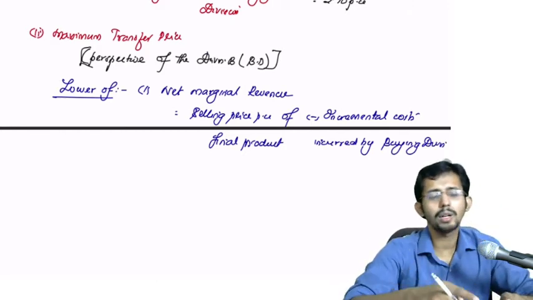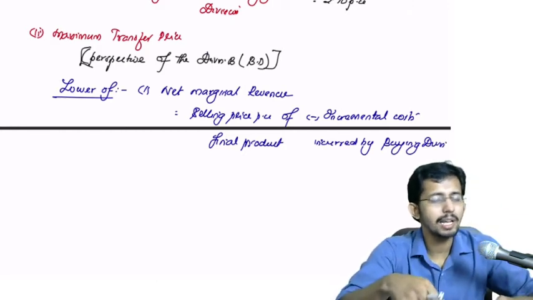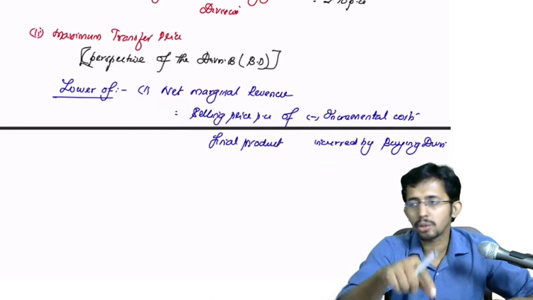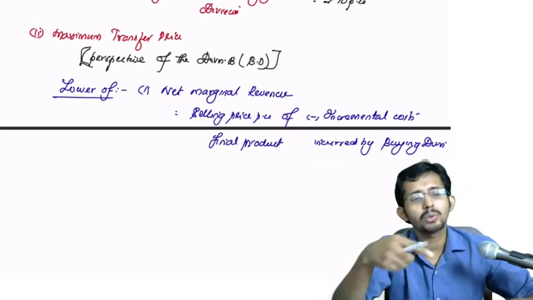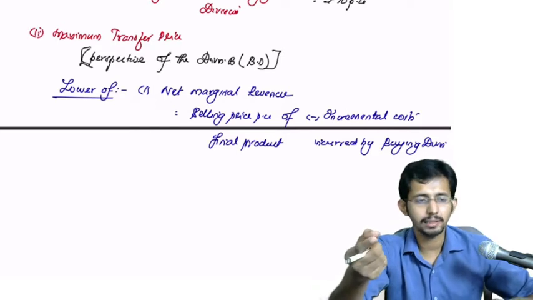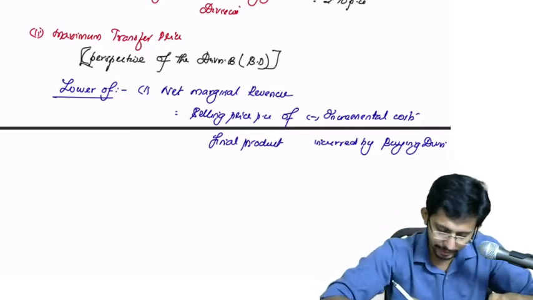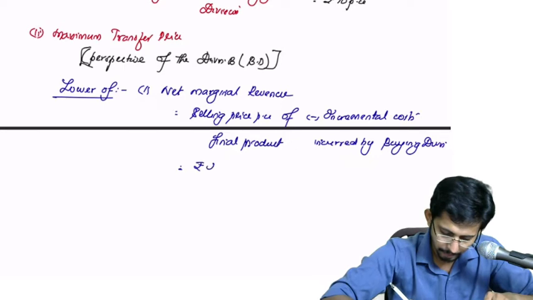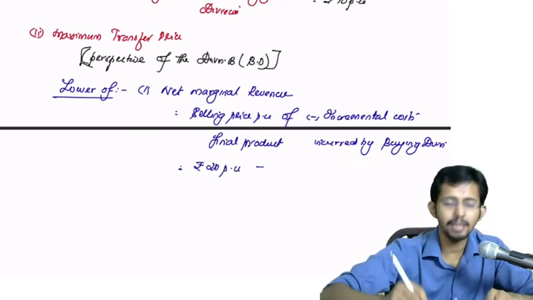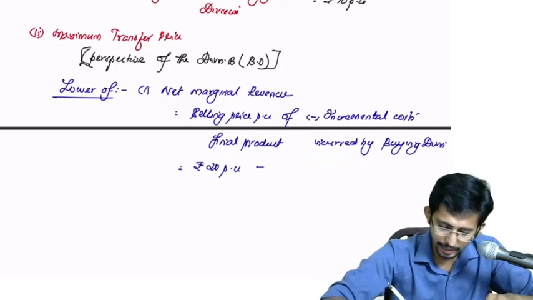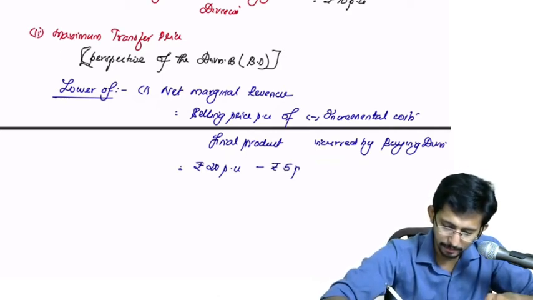This component or part is received by the buying division and they are incurring certain cost for converting it into the final product, and that final product is sold at a particular selling price. So that selling price is taken here, that is 20 per unit, minus the incremental cost incurred by the buying division, which is rupees 5 per unit.